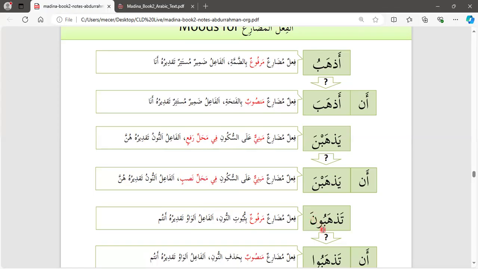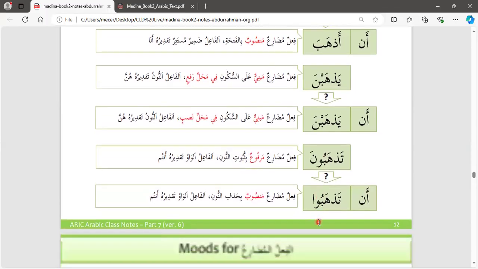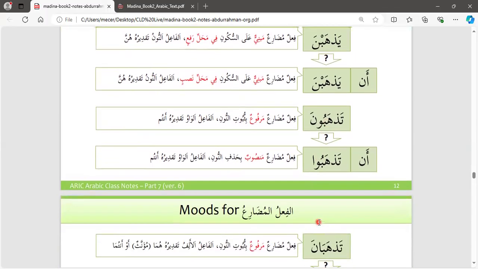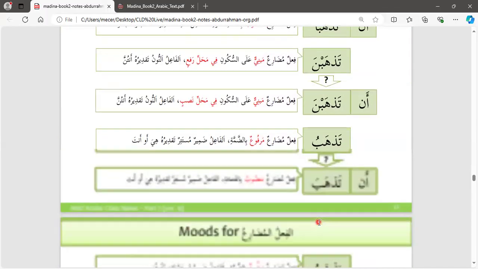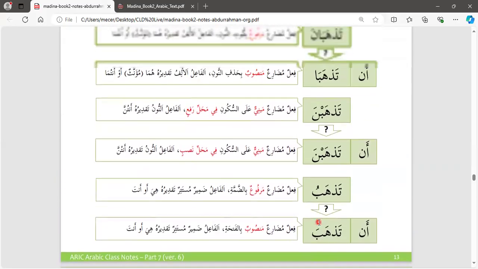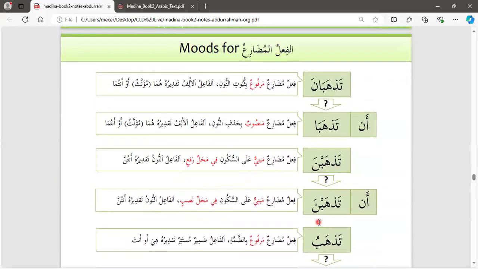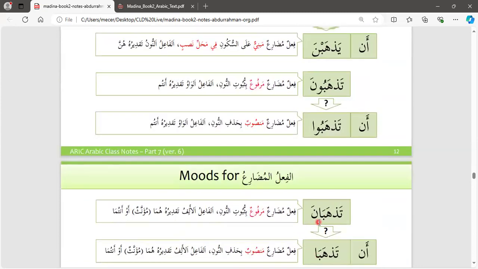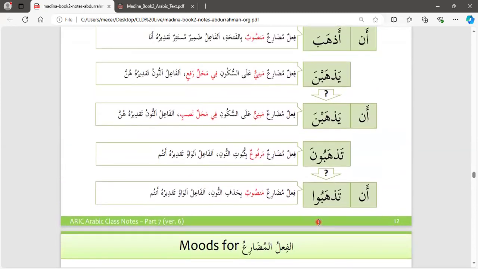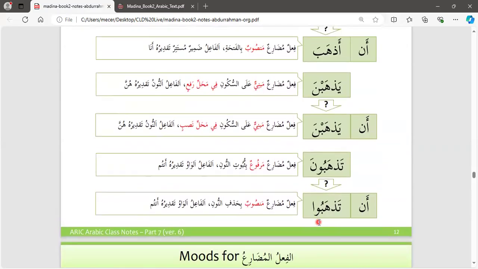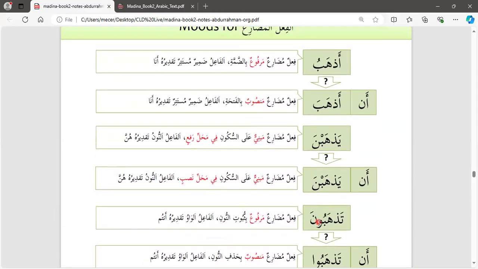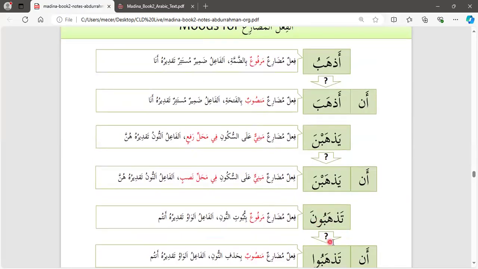And this waw is a sign of fa'il. Don't forget this. It's a sign of fa'il, which makes us refer to it as antum. Okay. I think we are not going to proceed here. We are going to end here, and in the next lesson we are continuing to look at the modes in Medinah Book 2 and identify some of these things that we are already looking at.